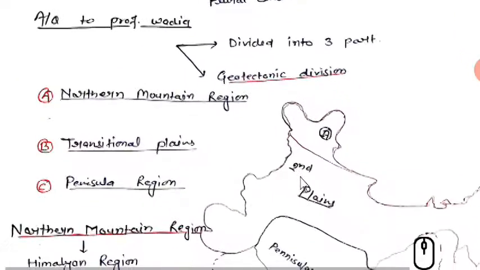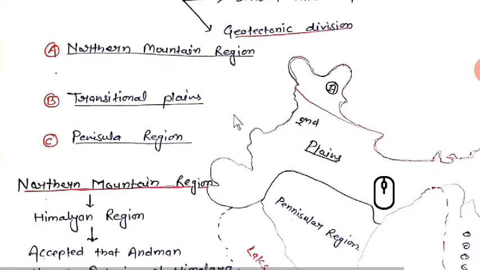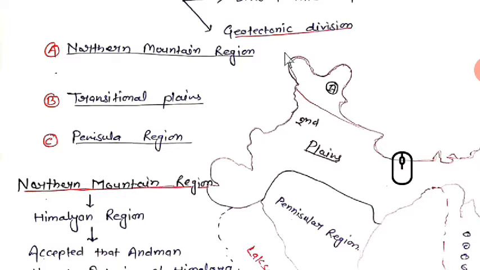So here there is a proof of Wadia. What is Wadia? It is divided into three parts, the geotectonic division. So there are three parts, right? What is the first part? Northern mountain region. It is located here near Jammu and Kashmir, which is now divided as Kashmir and Ladakh. This full region is called the Northern mountain region.